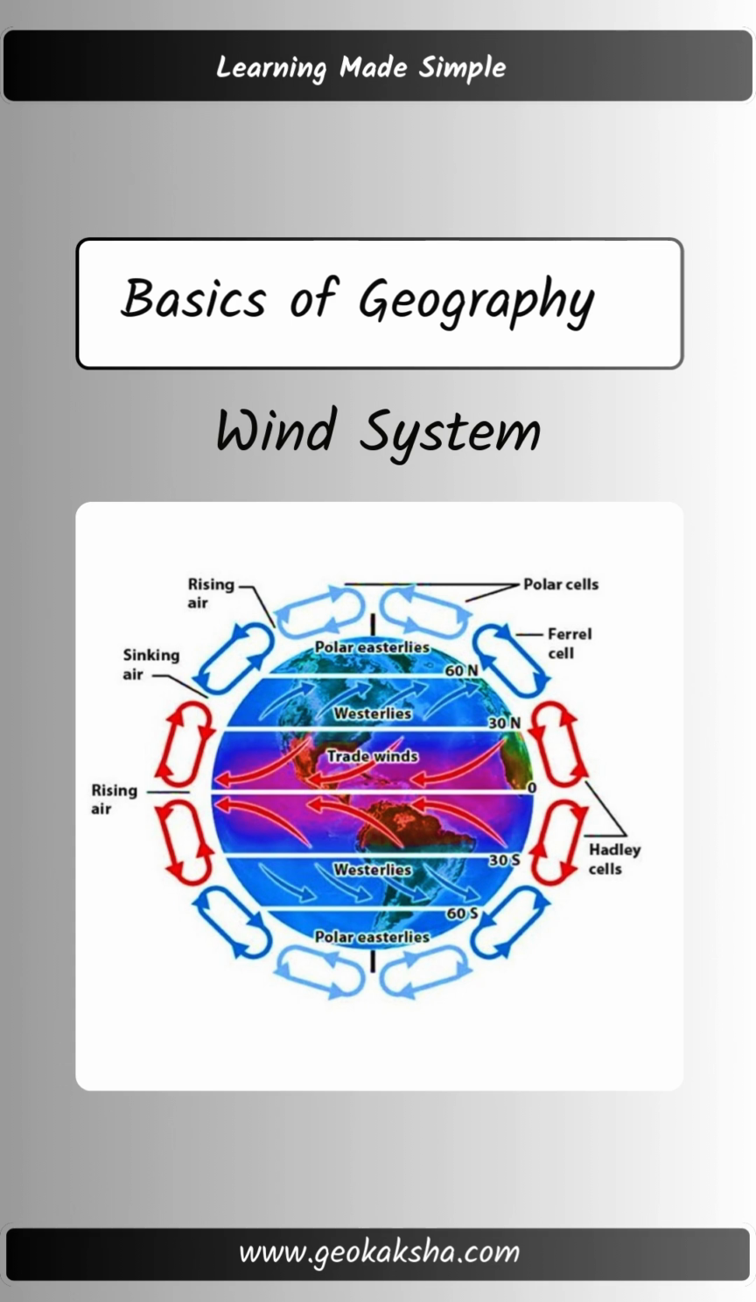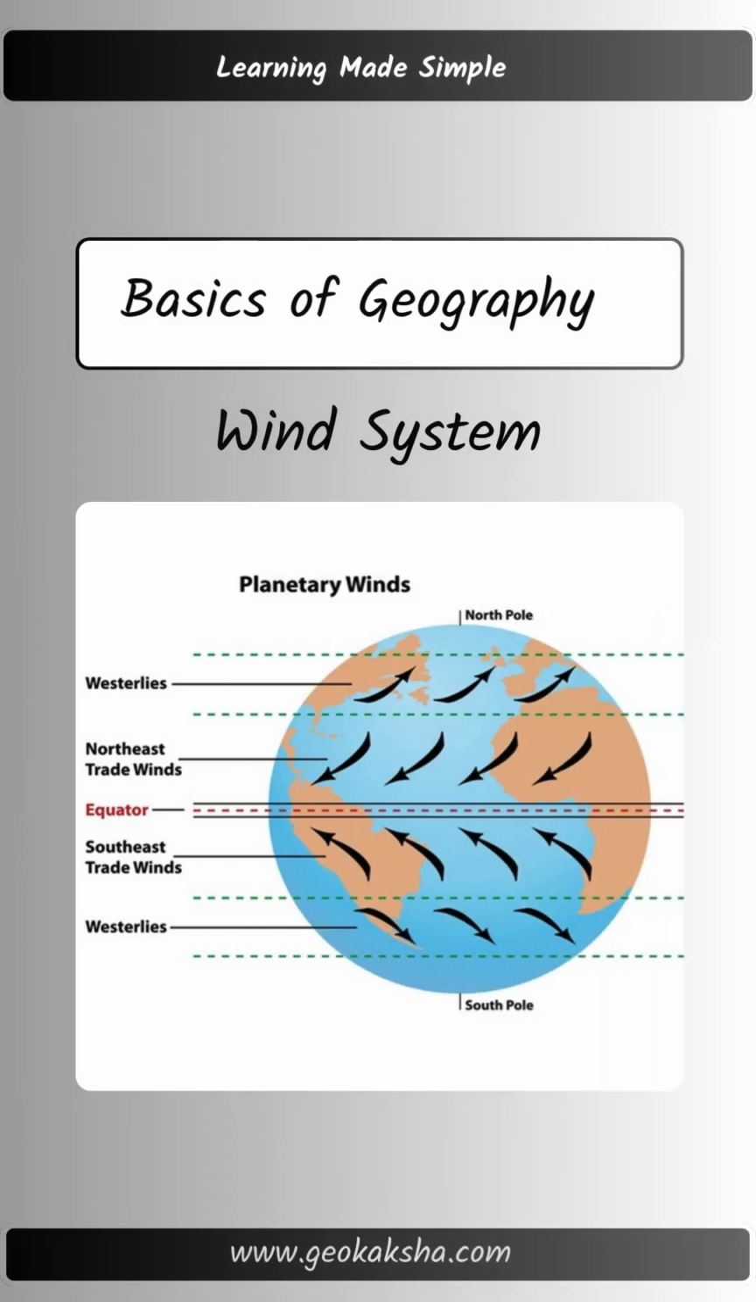These winds are influenced by the differential heating of the Earth's surface and the Coriolis effect. First, we have the trade winds. These winds blow from the east towards the west, located between the equator and 30 degrees latitude in both hemispheres. They are responsible for tropical weather patterns and ocean currents, driving the circulation of warm waters.